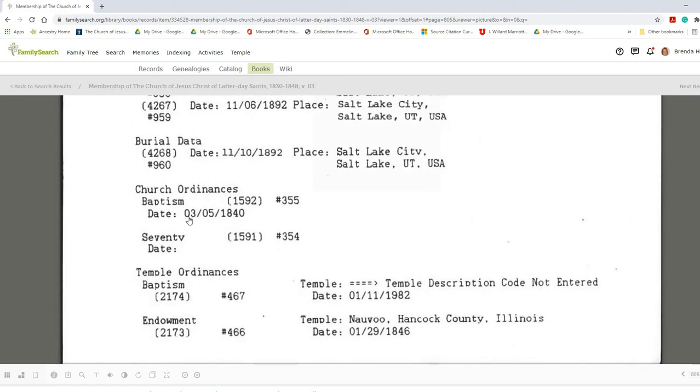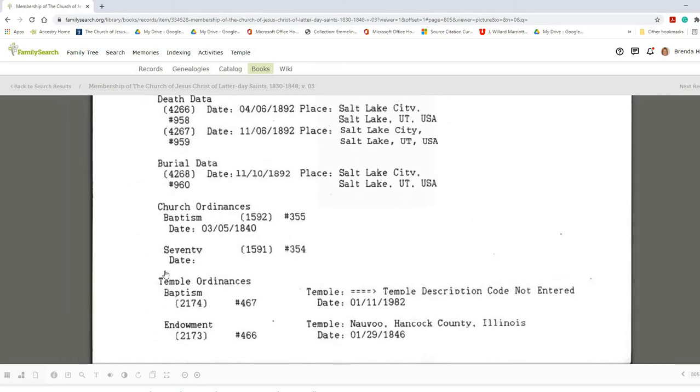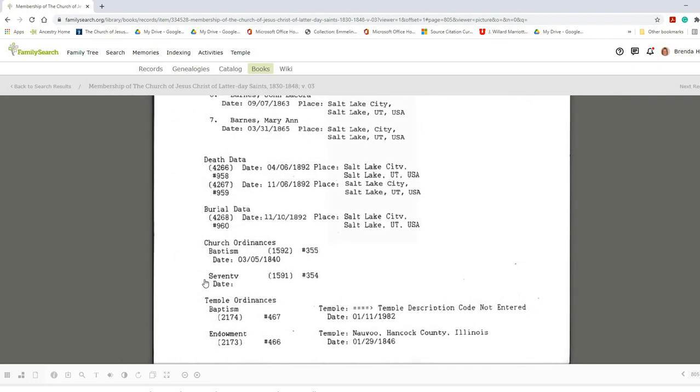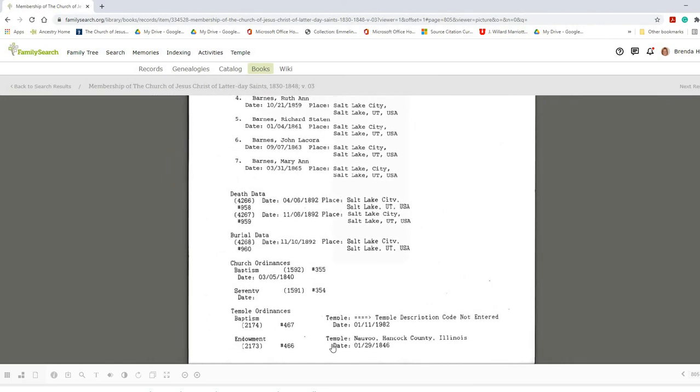Now there is an ordinance record of him being baptized on March 5th, 1840. If we look back and see where he was on March 5th, 1840, we'll see that he was still in England. He was also made a 70, so there's a 70 record somewhere. In temple ordinances, there is a baptism. We don't know if the temple ordinance record records that baptism or not. But in the endowment, it shows that he was endowed in the Nauvoo Temple on January 29th, 1846. That's pretty neat.